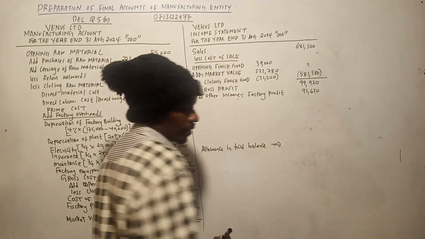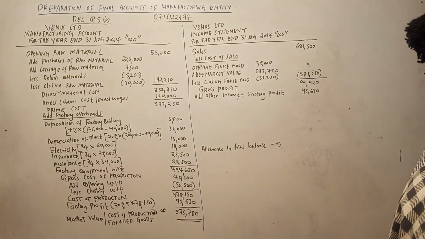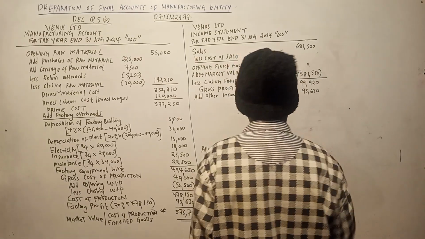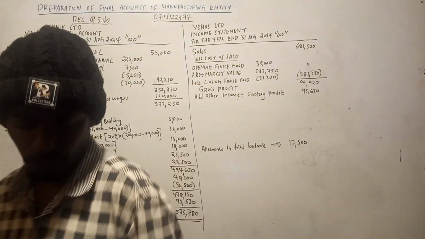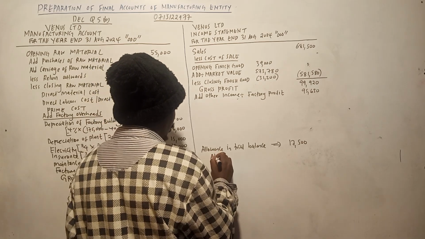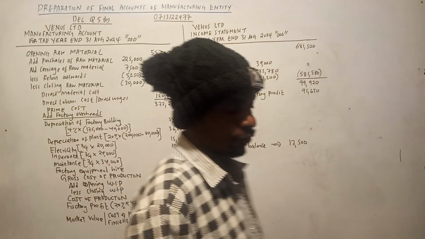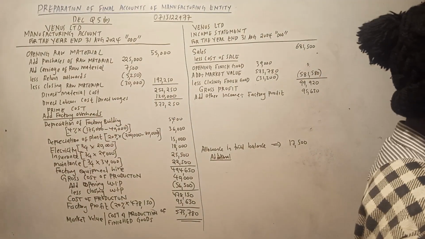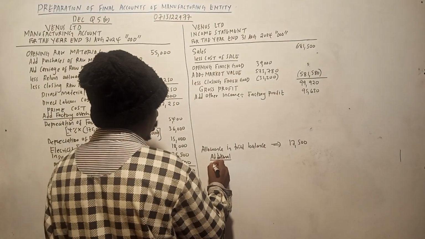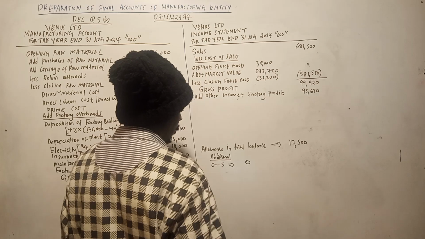So what is the allowance in the trial balance? So allowance for bad debts in our trial balance is 17,500. Now we need to do a working for the additional information. So what about the amount in the additional information? Now I said that for additional information, that amount is supposed to be in million. So between 0 to 5 months, it is 0. So I write 0.